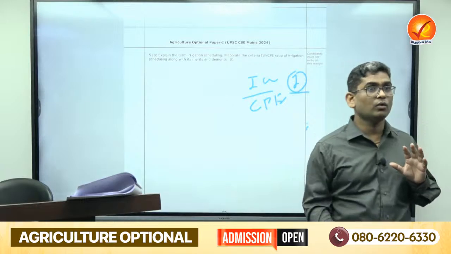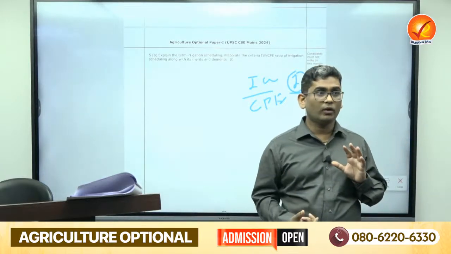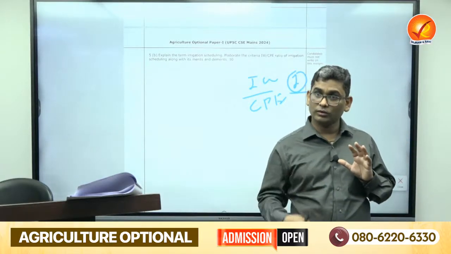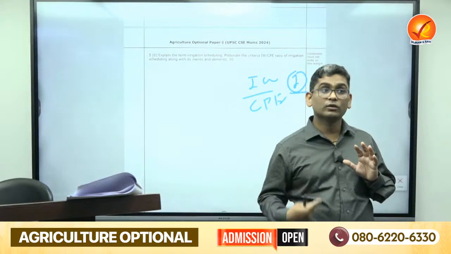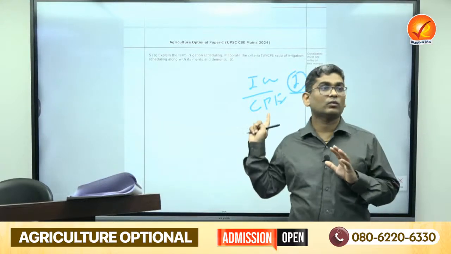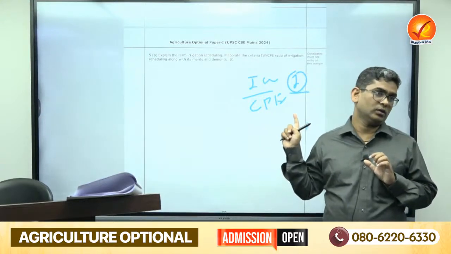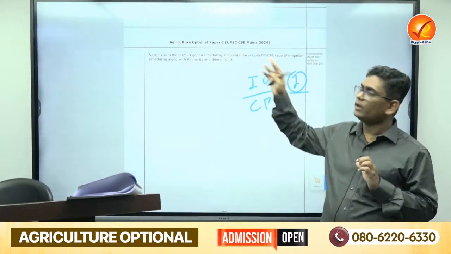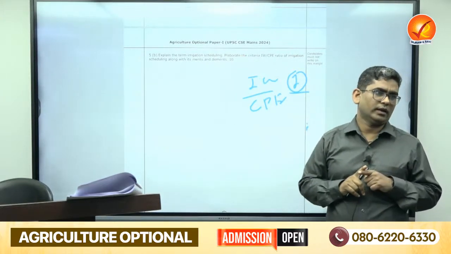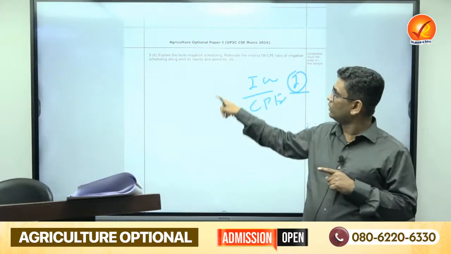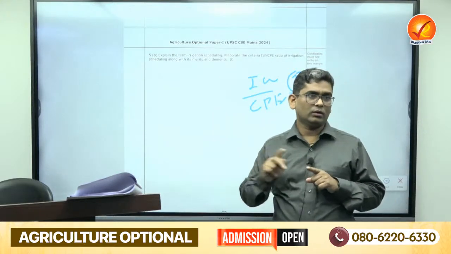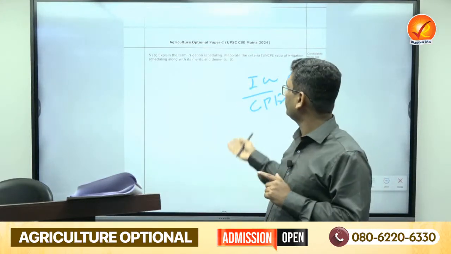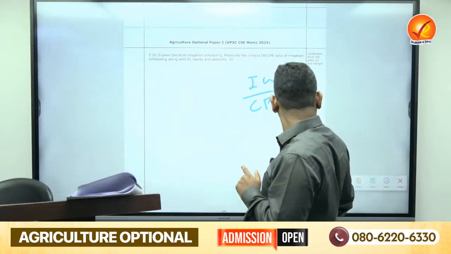Some soil may have good water holding capacity, some may not. We are not thinking about the losses which are happening through the soil profile infiltration. That was the important thing here. Okay, 3 merits, 3 demerits are okay, and you can explain this criteria within 3 to 4 points. That's it. Okay, so this was also the simple one. There was not that much difficulty in attempting this most of the time.